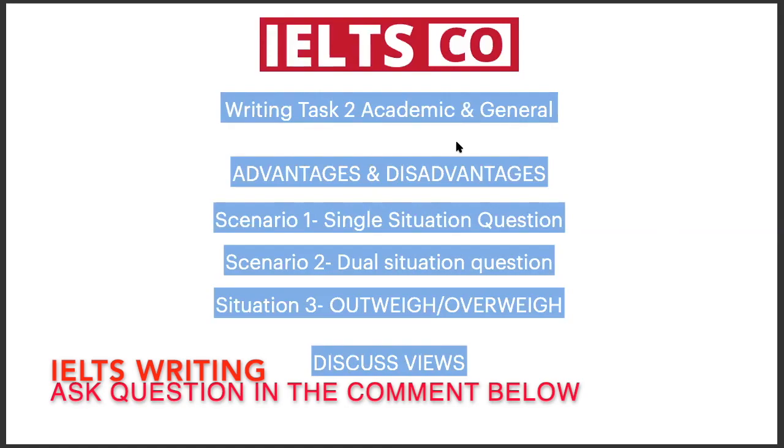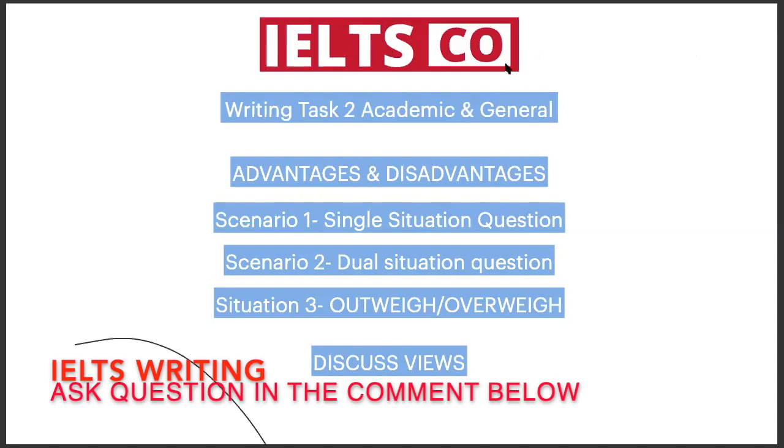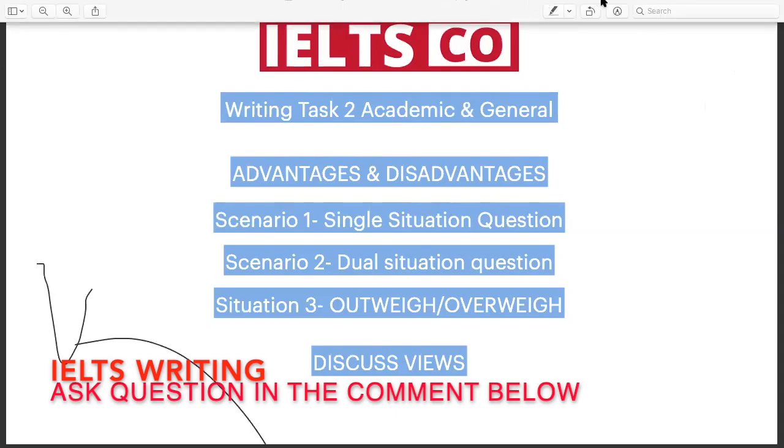So, starting with the first one, advantages and disadvantages. Like I mentioned, there are three scenarios in total. The first scenario is a single situation question, wherein only one situation will be given and you'll have to interpret the question properly so that you analyze how many paragraphs are to be written and how to write the main points and everything. The second one is a dual situation question, wherein two situations will be given and you have to mention the advantages and disadvantages of both situations.